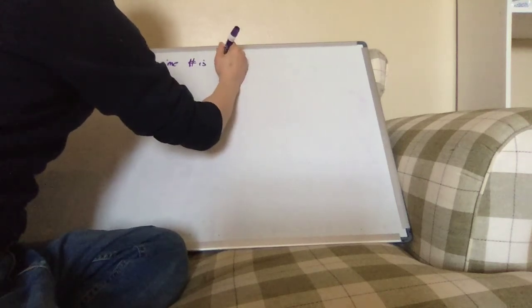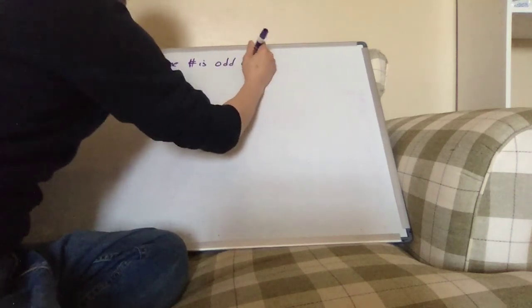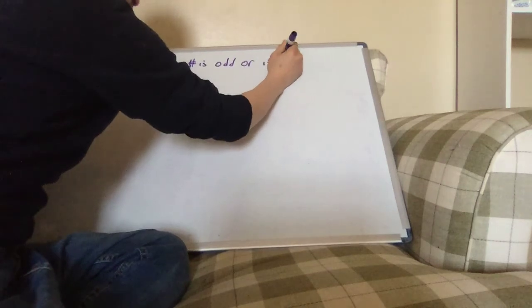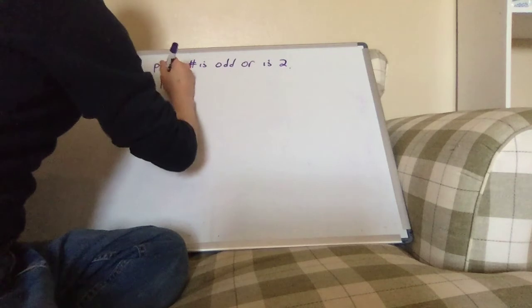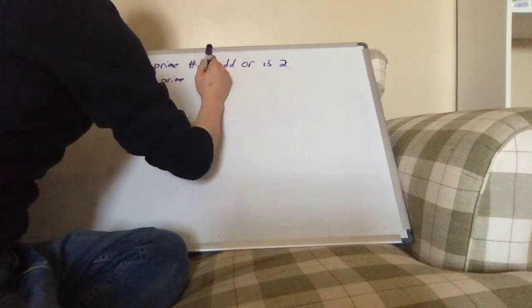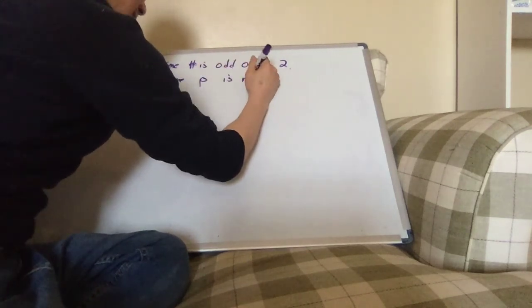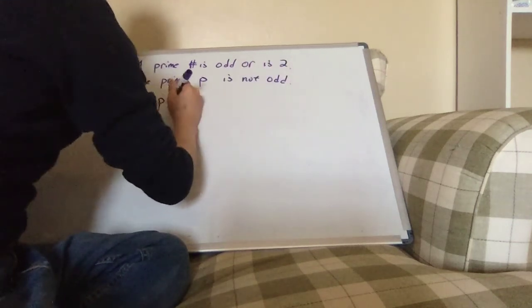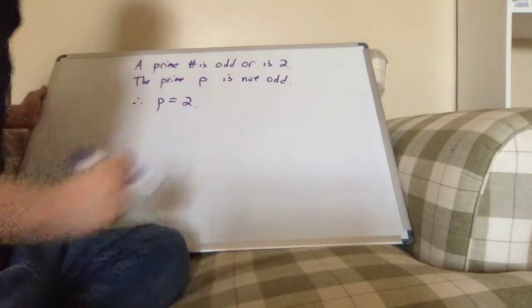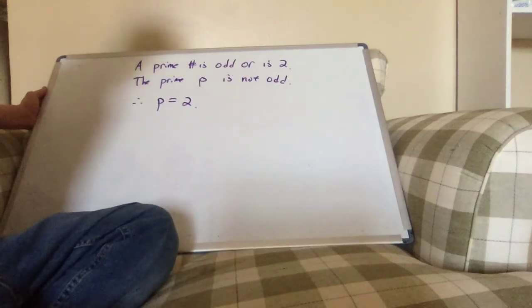A prime number is odd or is true. The prime P is not odd, therefore P is true. Is this good reasoning?